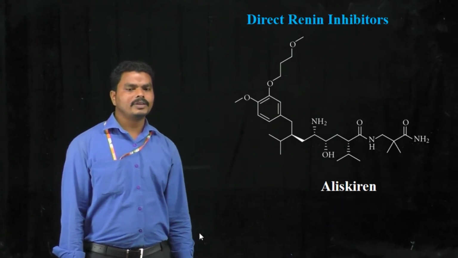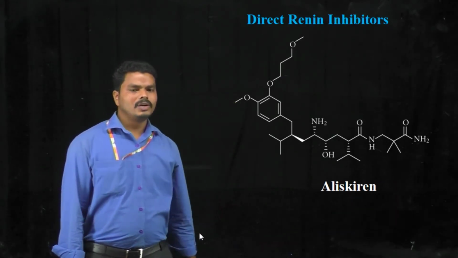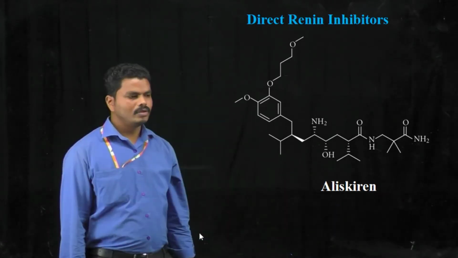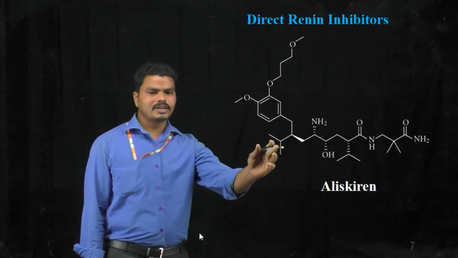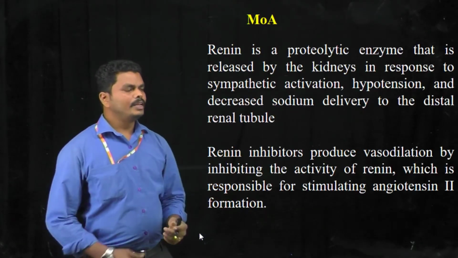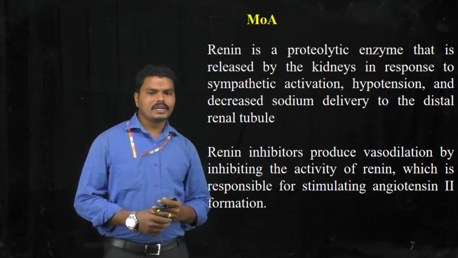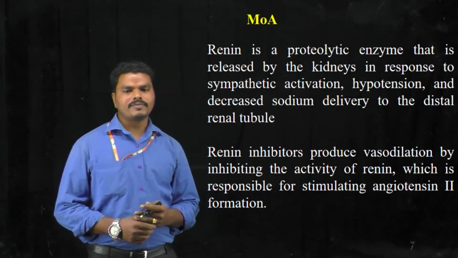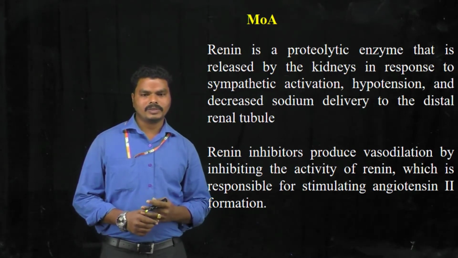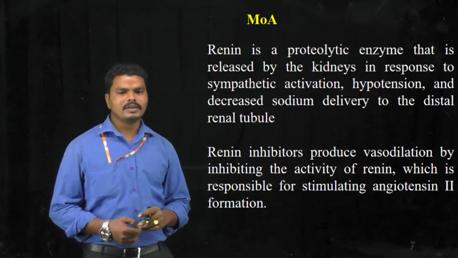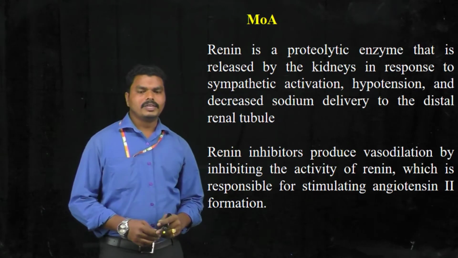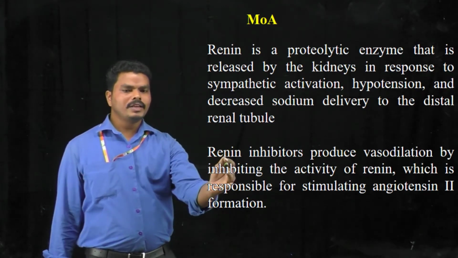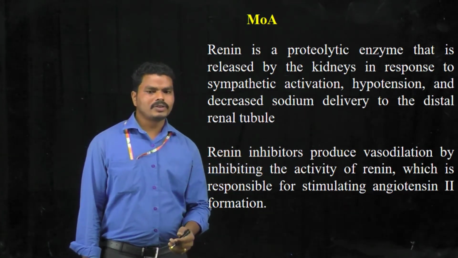Under this class, only one drug is available in the market, that is aliskiren, and here we can see the chemical structure of aliskiren. Aliskiren will inhibit renin. As we know, renin is a proteolytic enzyme produced from the kidney upon stimulation by sympathetic neurotransmitters, and it can also be released by actions like hypotension and decreased sodium delivery to the distal renal tubule. By the inhibition of this renin, we can get the vasodilation action.